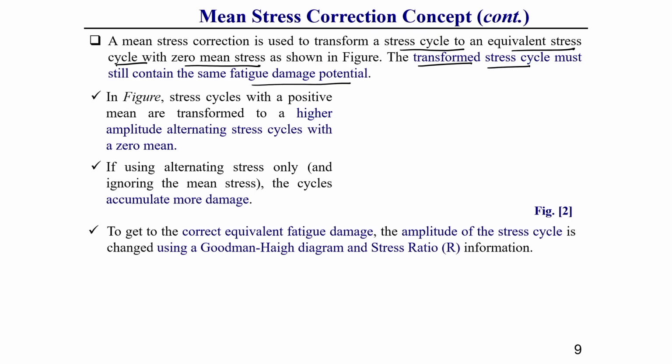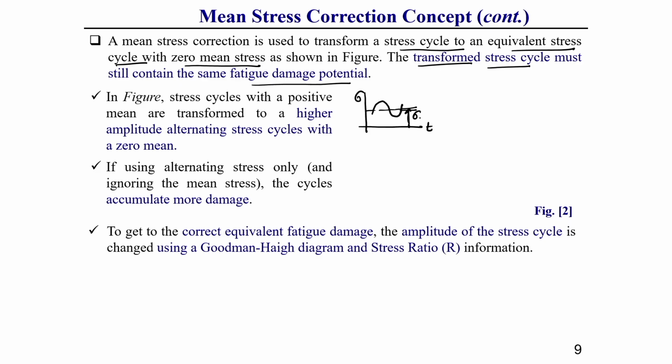So we should convert this fluctuating stress into a reversed type of stress cycle in such a way that it contains the same fatigue damage potential. If it is not the same, then this correction is not accurate. That is why, whatever the plot I have shown, let us consider, this is a positive mean stress; this is our time versus stress, and it has a positive mean stress.